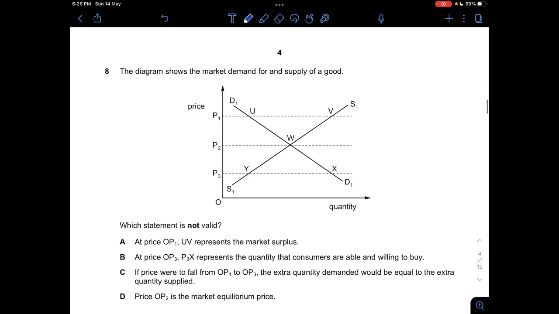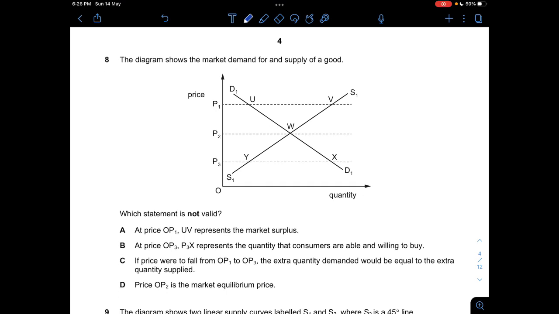And then question 8, the diagram shows the market demand for and supply of a good. Now, which statement is not valid? So let's look at these 4 options here. A, at price OP1, UV represents the market surplus. This is correct because if you can see here, there is excess supply and there's low demand. So the difference between the supply and demand would be UV, so this will be a surplus.